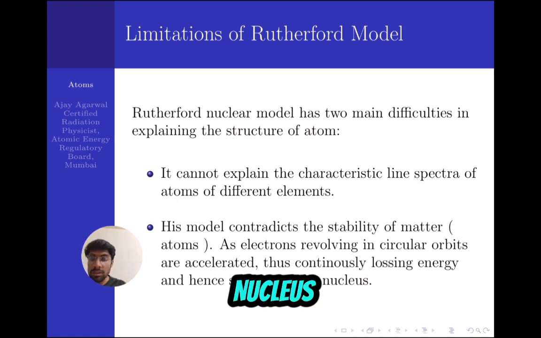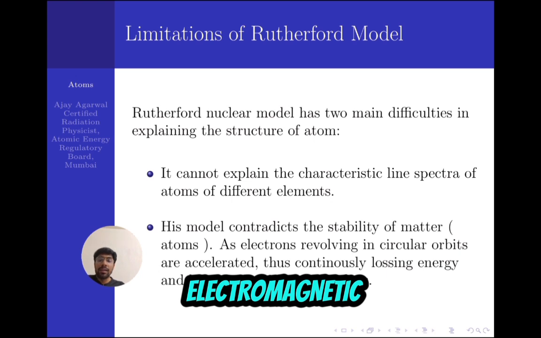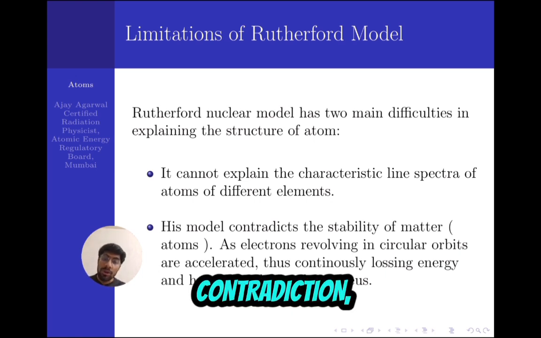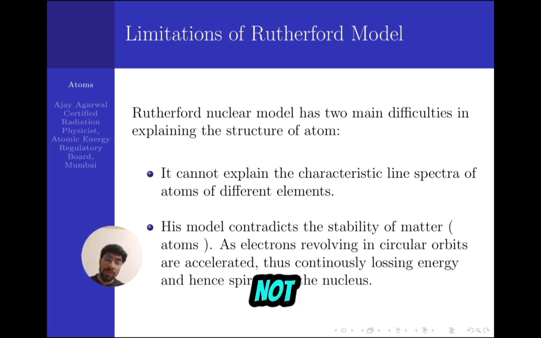Since it is accelerated, it should emit electromagnetic radiation, so it should be losing energy, and since it is losing energy, it should spiral into the nucleus. Hence, according to electromagnetic theory, the atom should not exist. But this is not the case. So there was a contradiction, and his model was not able to explain it. This was a big contradiction.